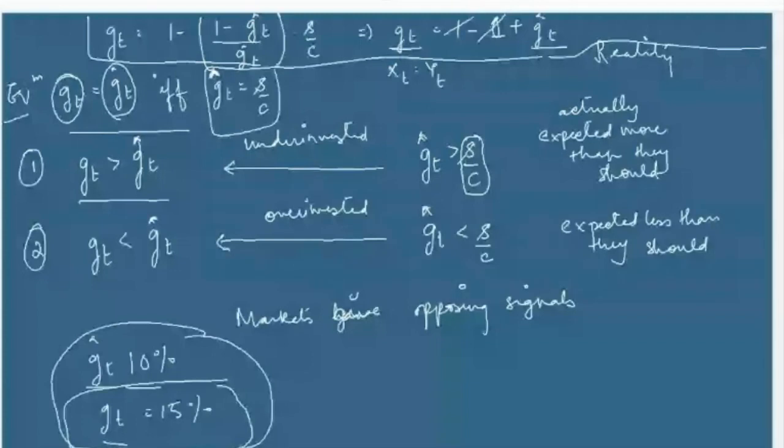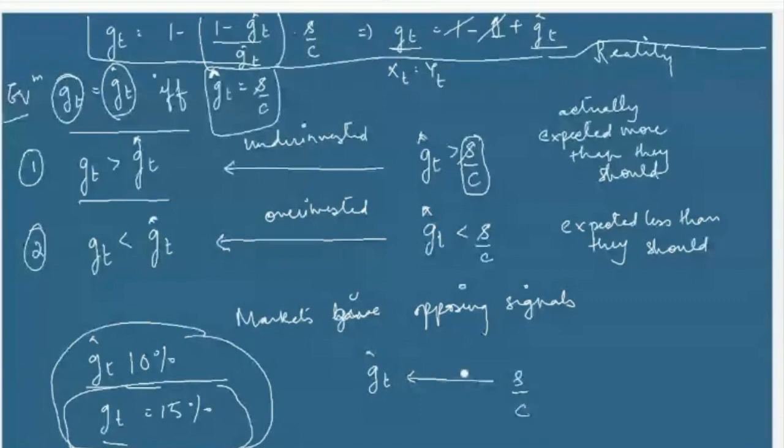What will the investor plan for the next period? He will invest more, right? So even in the next time period, he will invest more. So basically, when he invests more, then he is going away from S by C even further away.